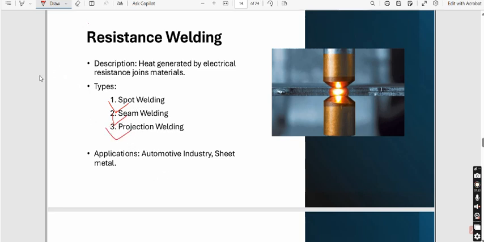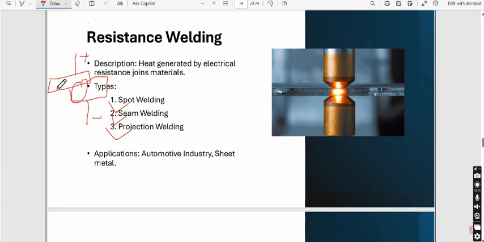Now let us discuss what this resistance welding actually looks like. Let's say this is one particular metal, and here we have another metal component. Alright, now let's say this end is connected with one terminal of the wire, and this end is connected with another terminal of the wire. Now what will happen as we pass electricity through them, this stuck region will experience heat in between them. Now this heat will be so high that these portions will be melted and they will be fused together. So this is resistance welding basically.